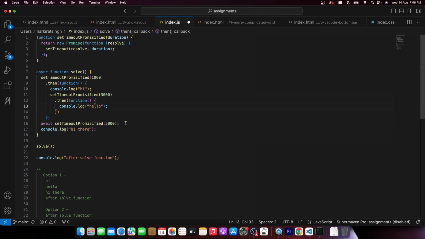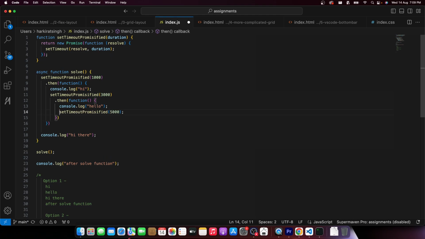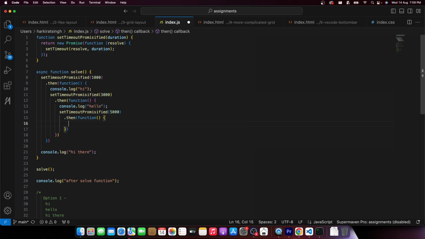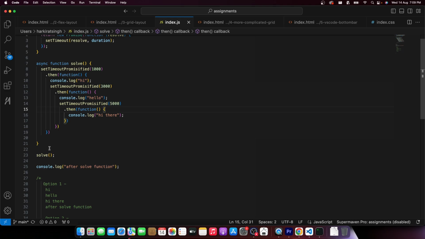If I convert this back to slightly callback hellish promise calls, in this case it would have been easy to guess: solve gets called, then set timeout promisified gets called, and this is an async call. Dot then, my control will reach after a long time through the event loop, if you remember, through the callback queue.